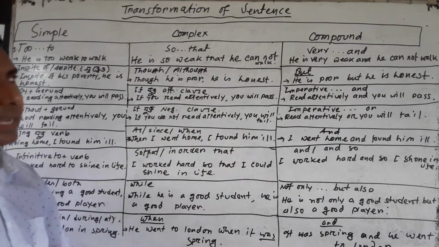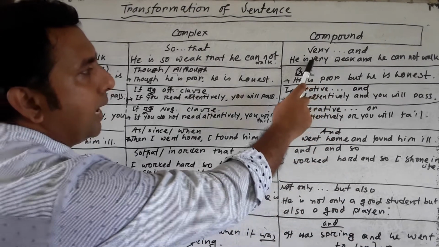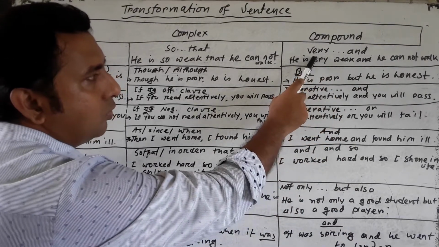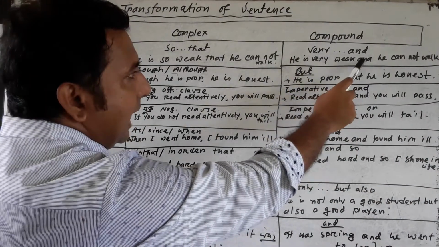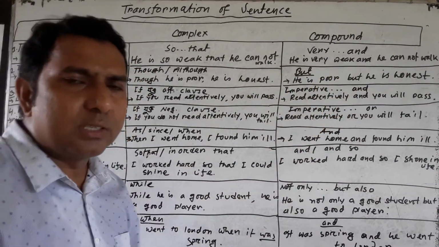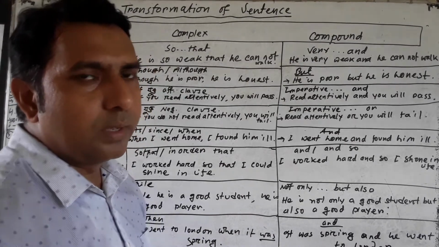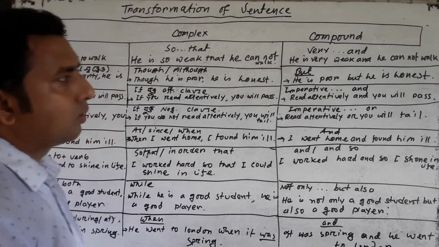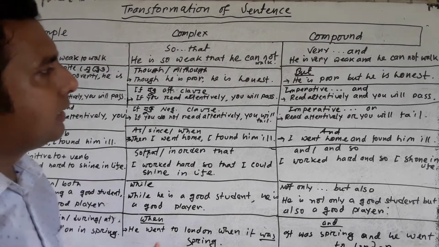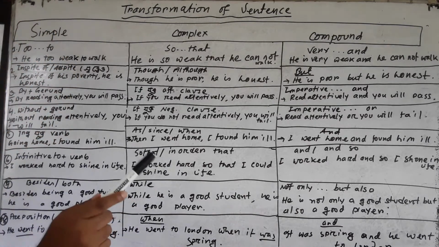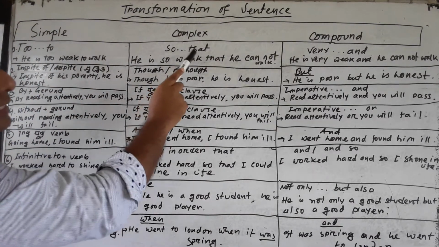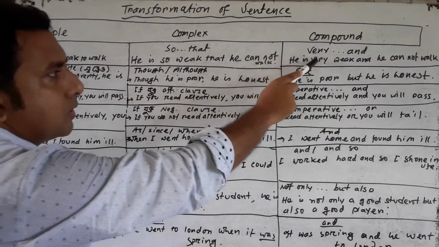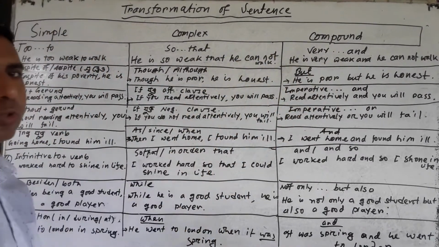সিম্পল এন্ড কমপ্লেক্স এন্ড কম্পাউন্ড সেন্টেন্স, ইউ হ্যাভ টু ফলো ভেরি এন্ড দ্যাট মিন্স ভেরি ফর টু and for two, very for two and for two. This is one of the most important rules of simple sentences and complex and compound sentences. Then my dear young learners, so I think now this rule is very much clear. Simple sentence two এবং two থাকলে complex sentence so that বসে, compound sentence very এবং and বসে to to এর